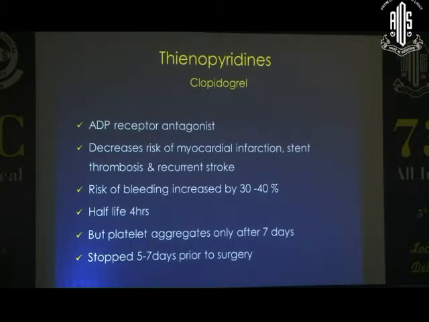So the recommendation is that when the patient comes on dual therapy of aspirin and clopidogrel, if he is in a high risk category or high risk state, which includes within 6 months of incidence of stroke or MI, insertion of a bare metallic stent, or less than 12 months of a drug-eluting stent, they say it's better to do only vital surgery which is really essential. If possible, it's better to wait out the safety period. However, if the patient cannot wait for surgery, it's better to continue at least aspirin.